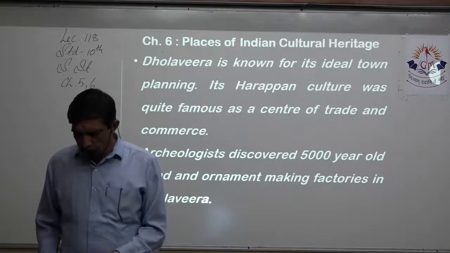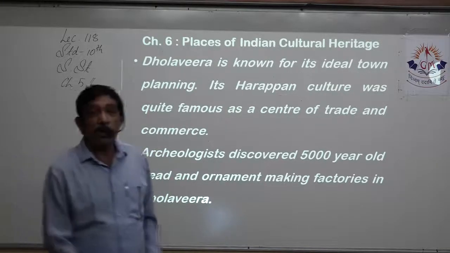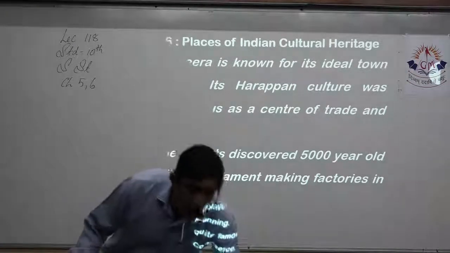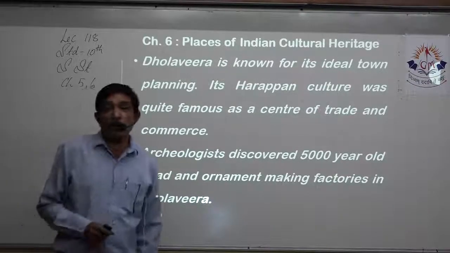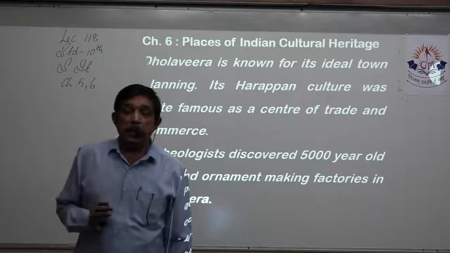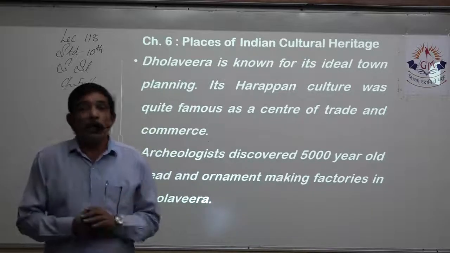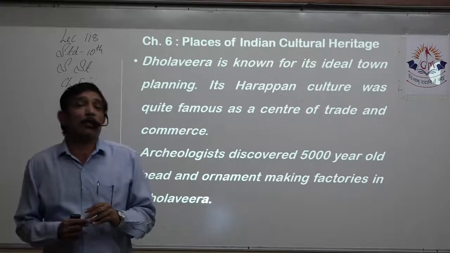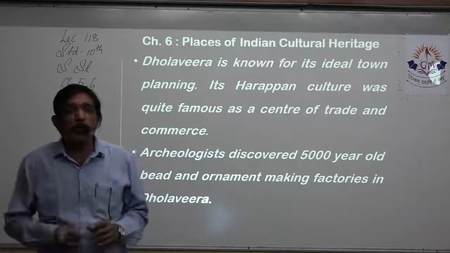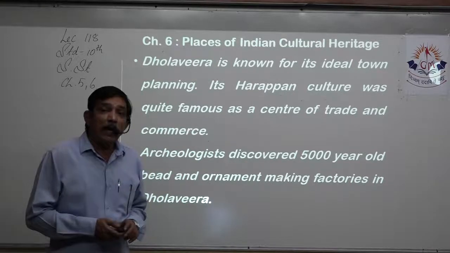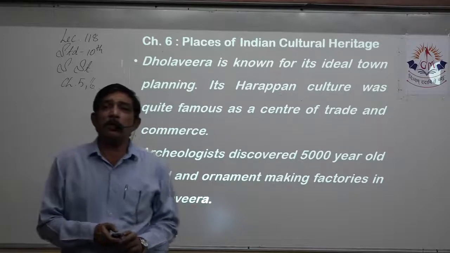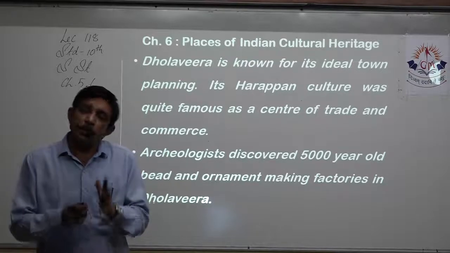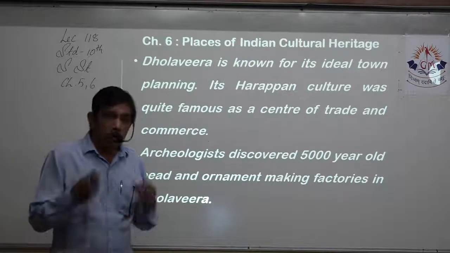So all in all, both these chapters are quite important from the point of view of scoring marks. You can easily score marks, because 9 marks in one chapter, 9 marks in the other, 18 marks out of 80. So approximately 8 to 16 plus 3 marks, you are scoring somewhere 20 to 22% from an 80-mark paper. So it is very important for you to understand this and prepare these 2 very short chapters in such a way that you can easily score at least 15, 16, 17, 18 marks from this, which will be very helpful to score well out of 80 marks.